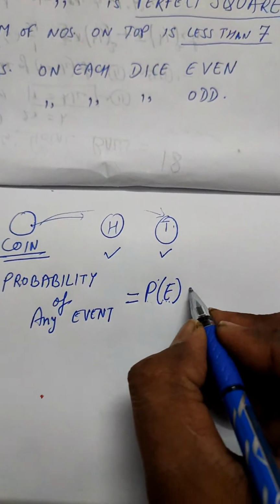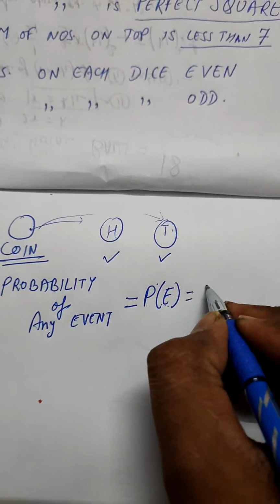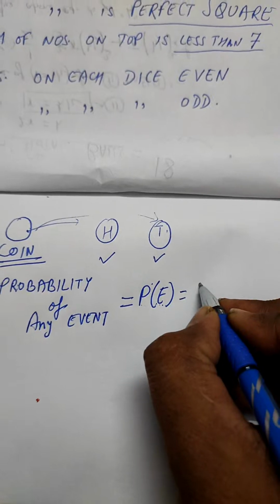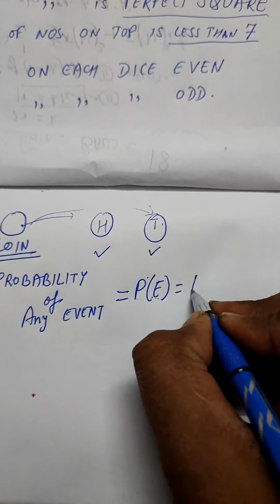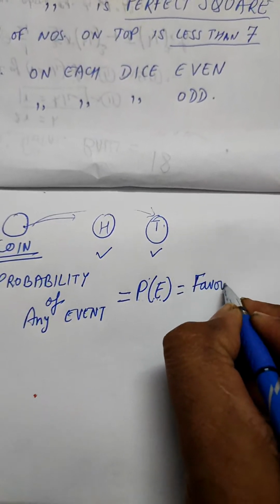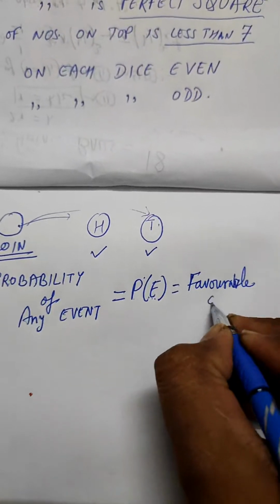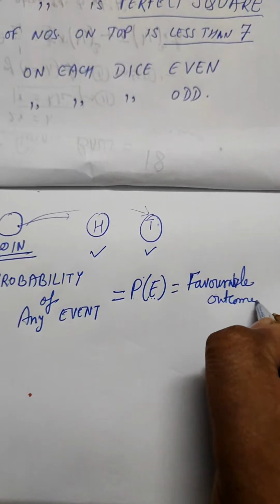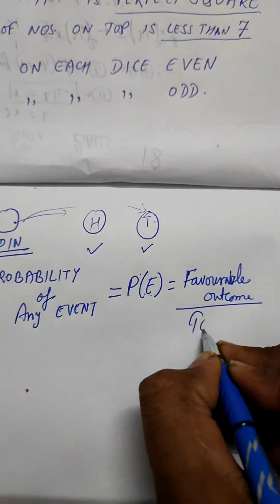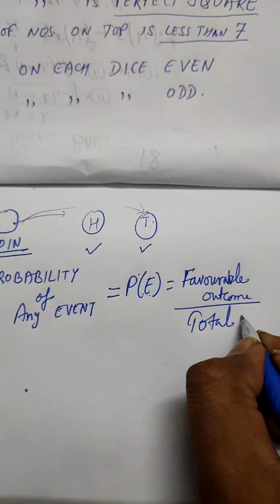Probability of any event is the count of the favorable outcomes by the total count.